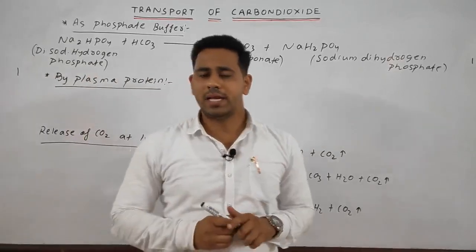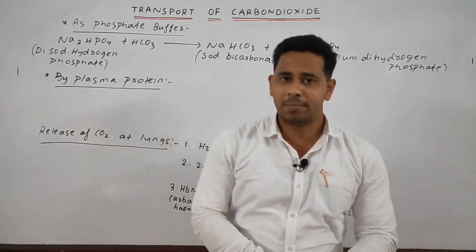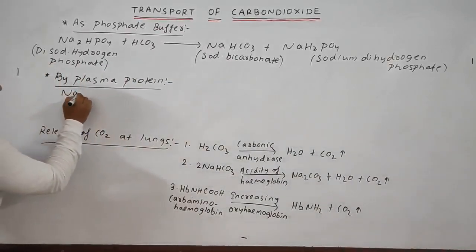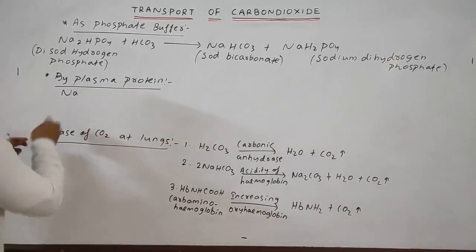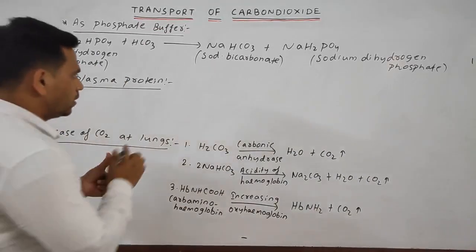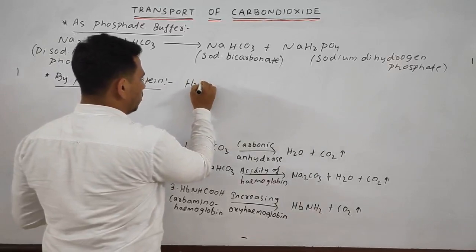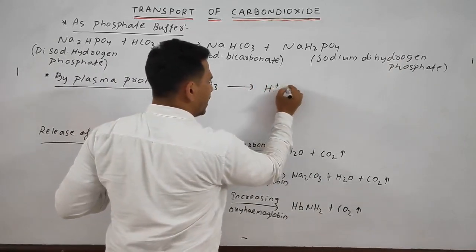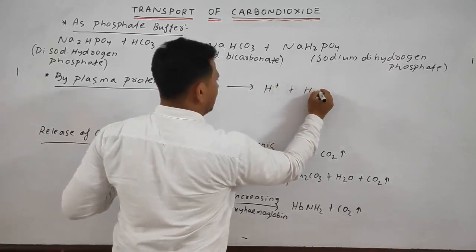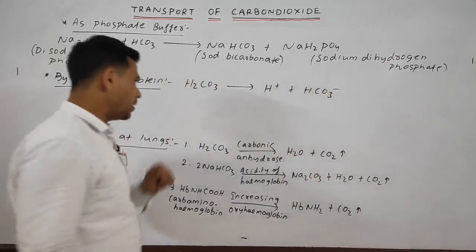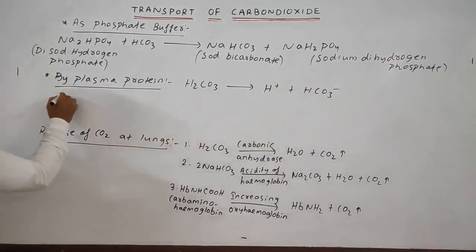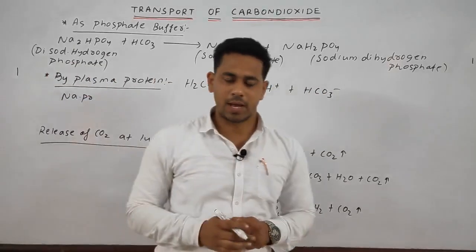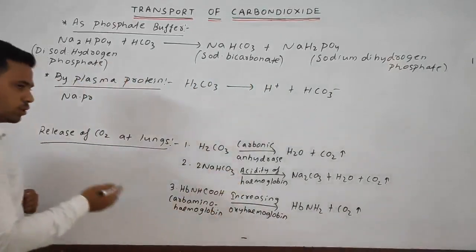The plasma protein is simply known as the sodium protein. What happens? Firstly, we can write that carbonic acid, H2CO3, is dissociated to form the hydrogen ion and the HCO3, or bicarbonate ion. The protein present inside the plasma is known as the plasma protein or the sodium protein.